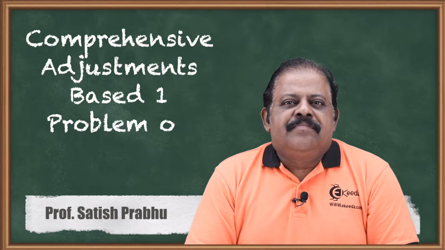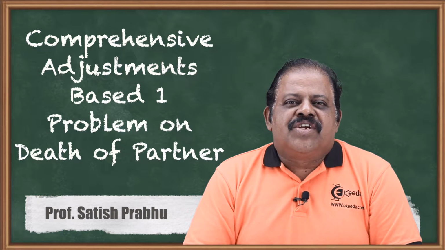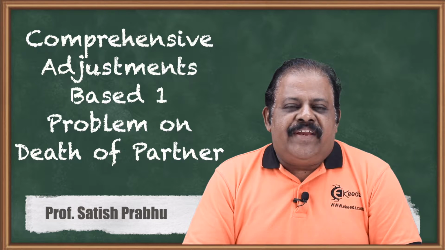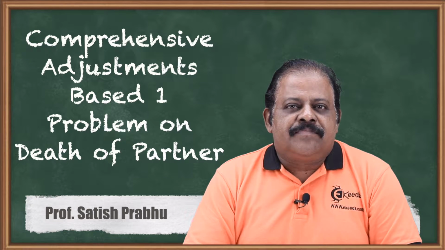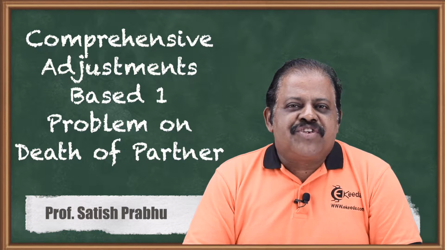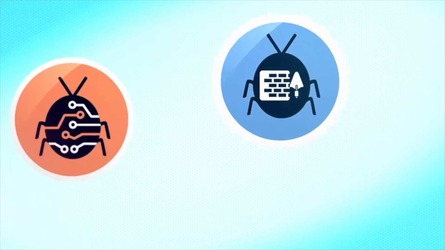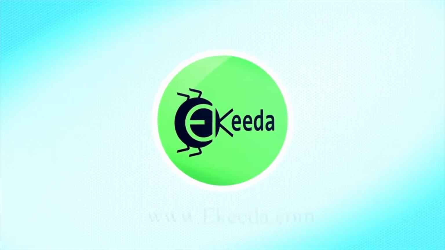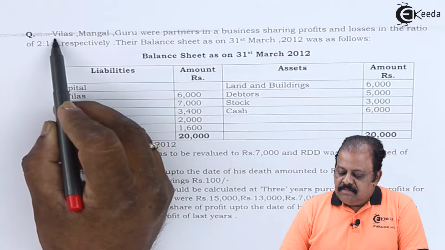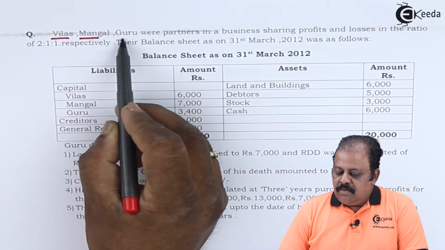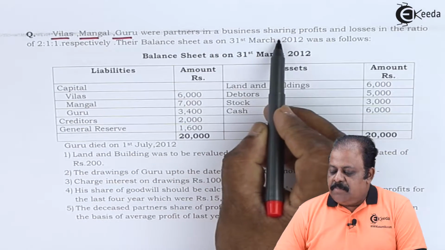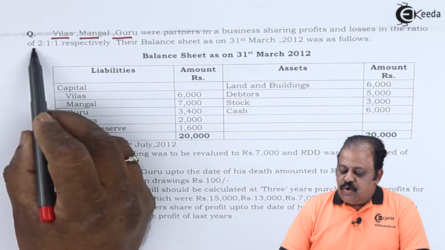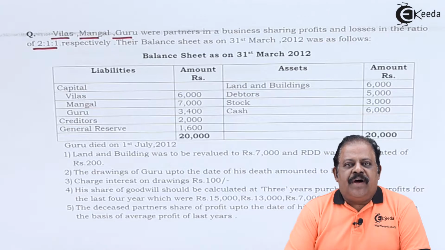Hello friends, let us do now one question on death of partner where we'll be discussing various comprehensive adjustments. Let us read the question. Vilas, Mangal, Guru were partners in a business sharing profits and losses in the ratio of 2:1:1.